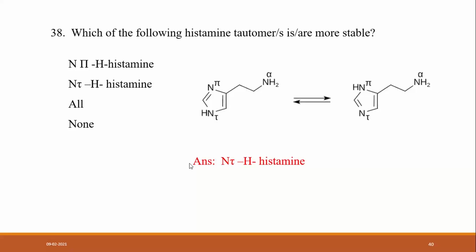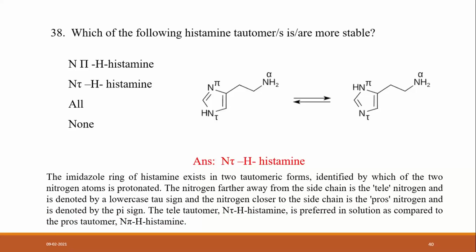The answer is N-tau-H histamine. The explanation: the imidazole ring of histamine exists in two tautomeric forms, depending on which of the two nitrogen atoms is protonated. The nitrogen further away from the side chain is the tele nitrogen, denoted by the tau sign, and the nitrogen closer to the side chain is the pros nitrogen, denoted by the pi sign.